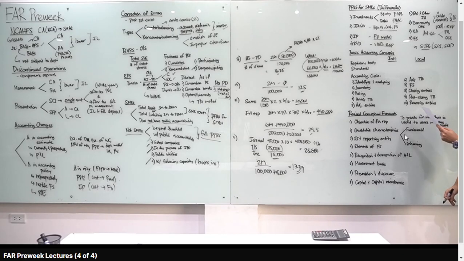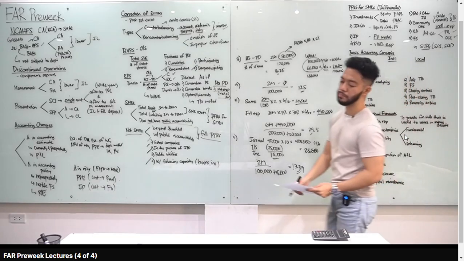Number 5, which of the following are true? Borrowing costs are always expense? Yes, 100% expense, hindi ka pwede mag-capitalize. B, an SME may report actuarial gains and losses in P&L or OCI? Yes. C, an SME may prepare statement of income and retained earnings or SIRE in lieu of statement of comprehensive income and changes in equity. All of the above, dog for number 5.